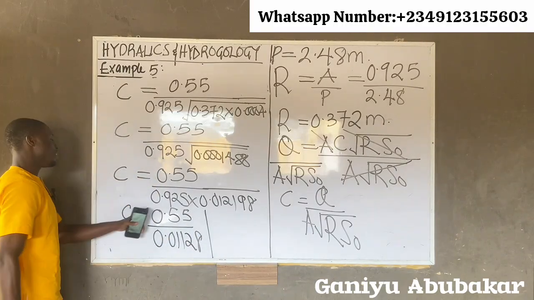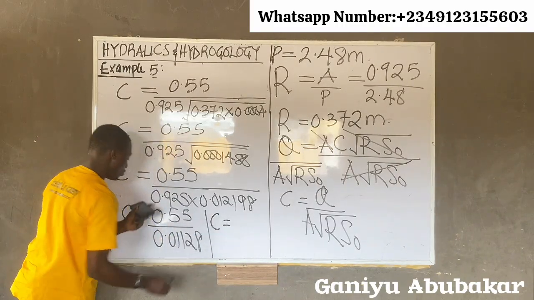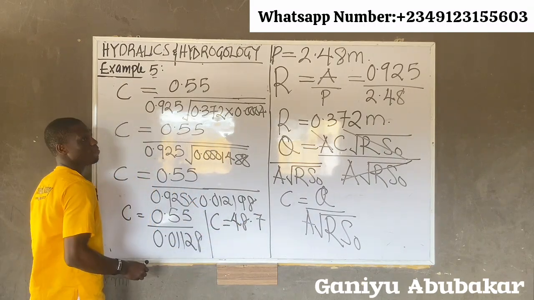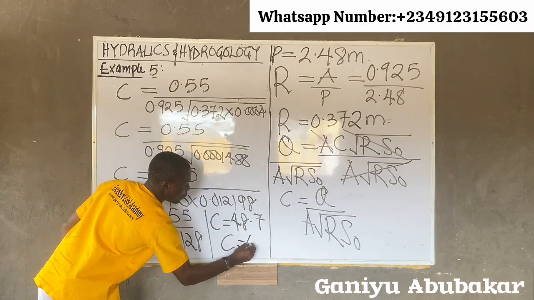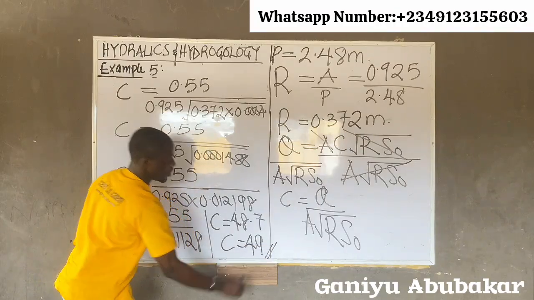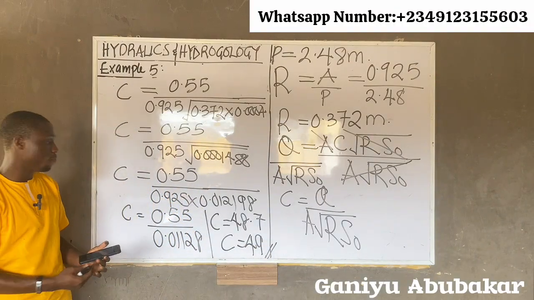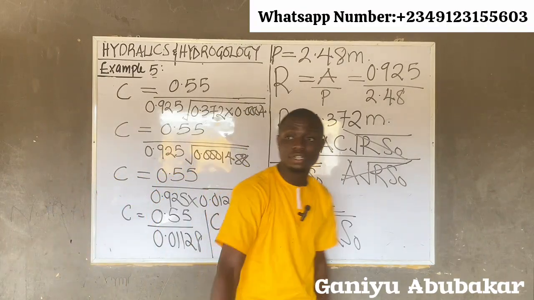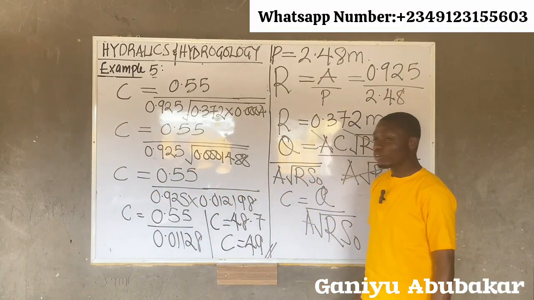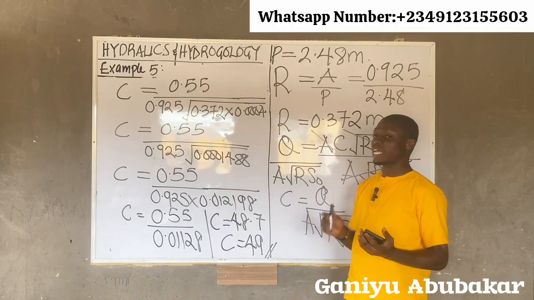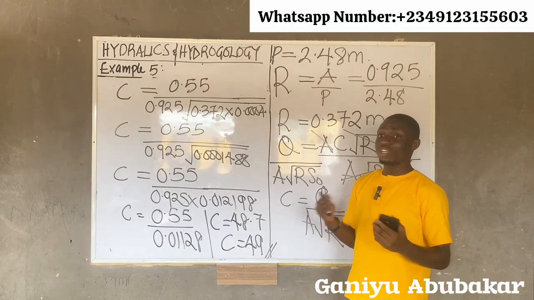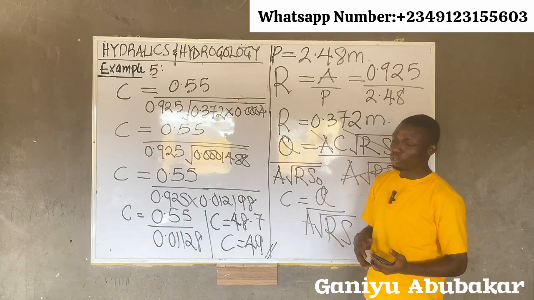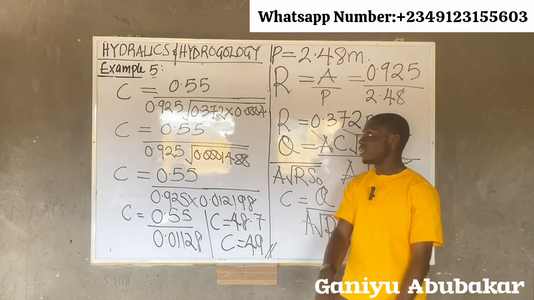Finally, divide this by this. C will be equal to 48.7. Approximate value. What's C? C is what? 49. That's obvious. I have 48.7. I can approximate 49. That's obvious. So this is how you get C. No, it's not 49. It is 49.1, 49.2, 3, 4. See the same thing, but 49.5. No, it's wrong. So this is how you get this man done, please.